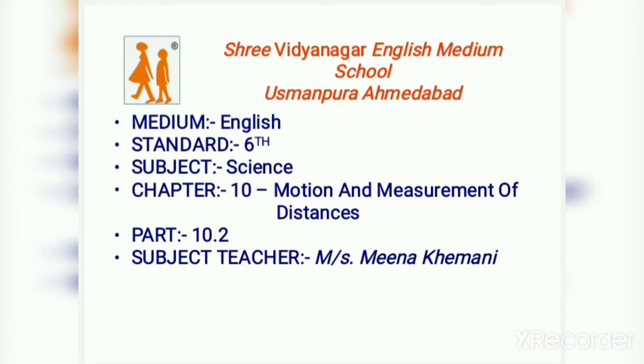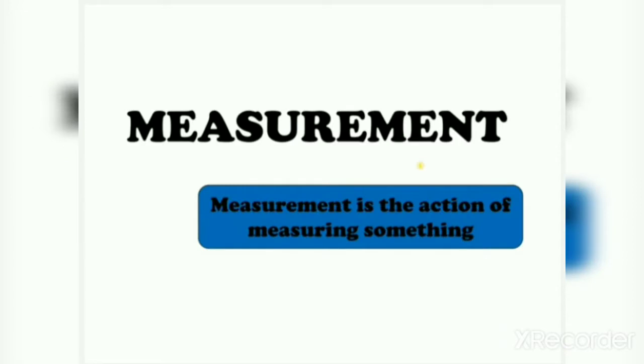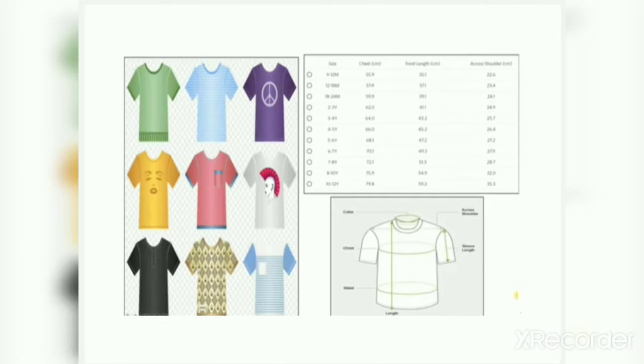Welcome back to the second part of chapter number 10 of science. The name of the chapter is Motion and Measurement of Distances. Let's start with measurement. Measurement is the action of measuring something. To measure something is called measurement. Now let's see the importance of measurement.